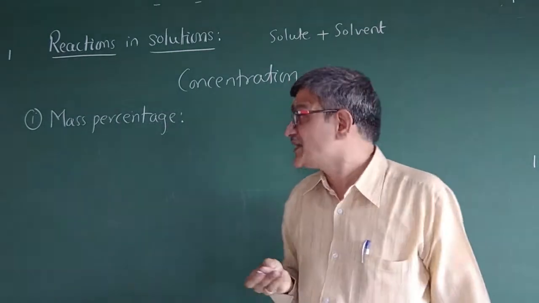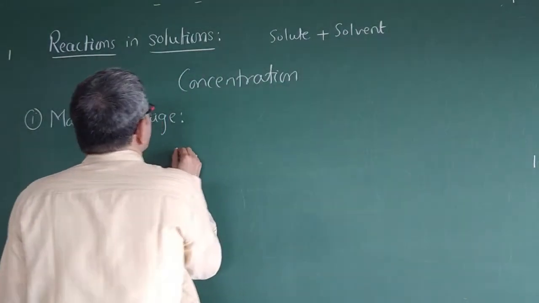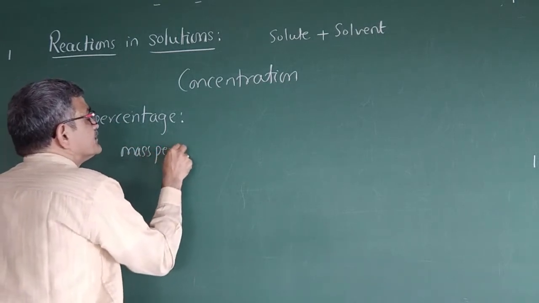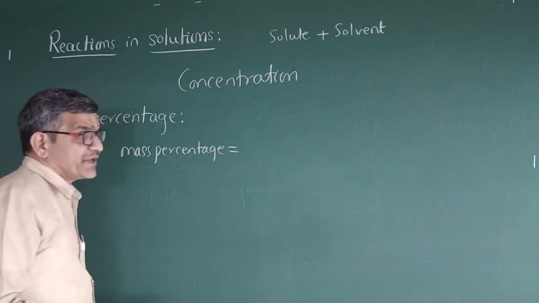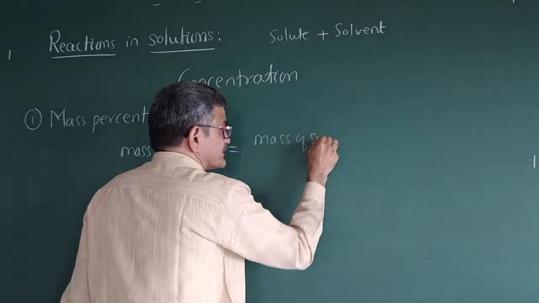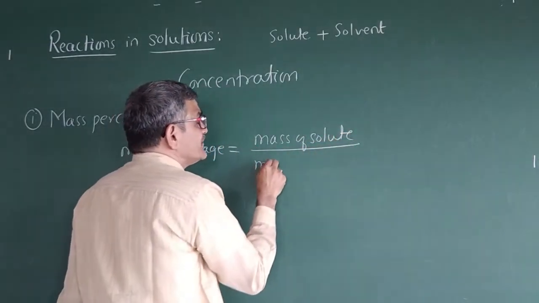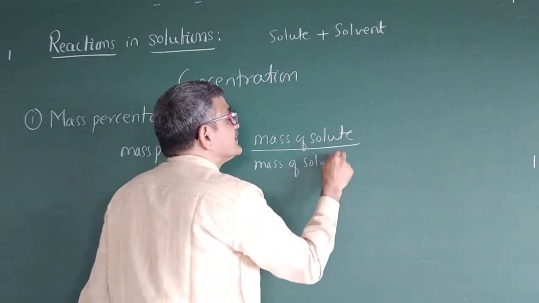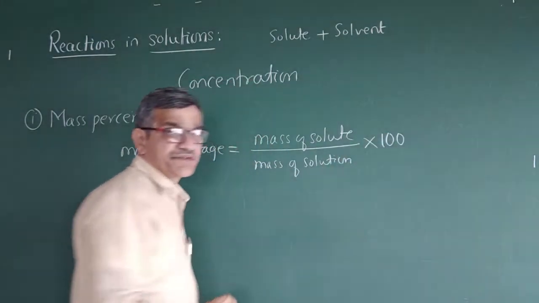You can write mass percentage equal to mass of solute divided by mass of solution into 100. That is the percentage.